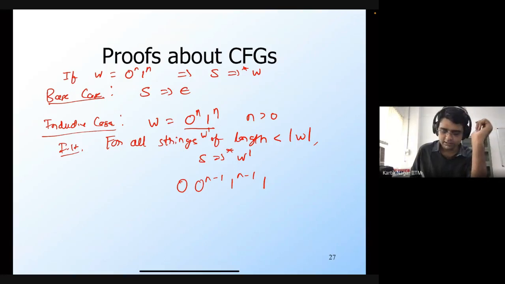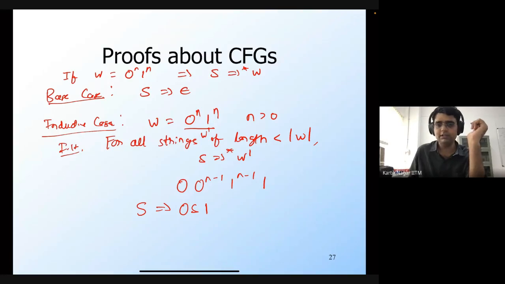Let me just do this. Beginning from S, I apply the production rule S generates 0S1. Now I know that for all strings W prime of length less than the length of W, there exists a derivation from S through which I can derive this W prime. I take this to be W prime.